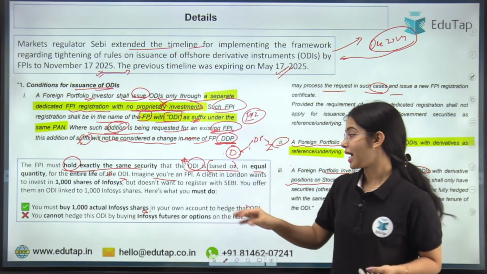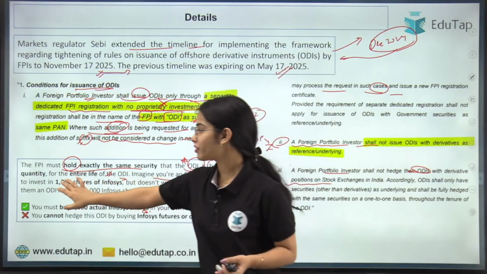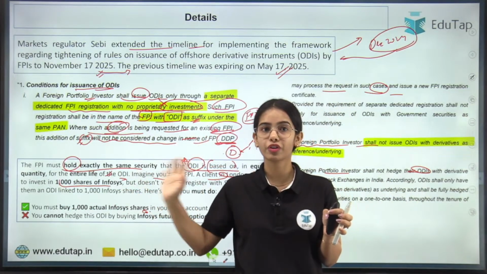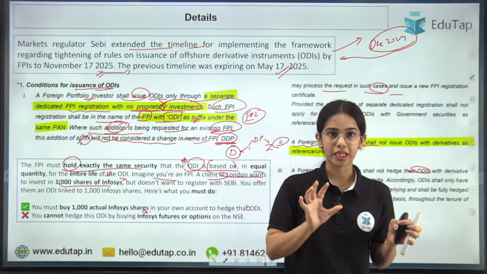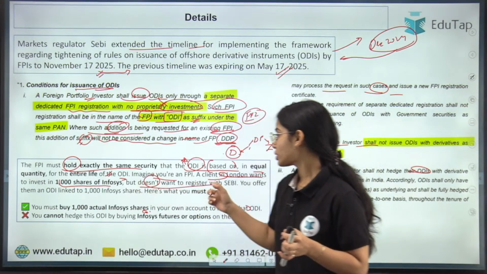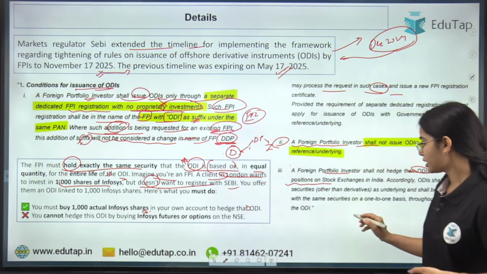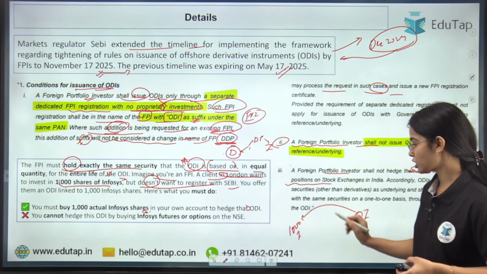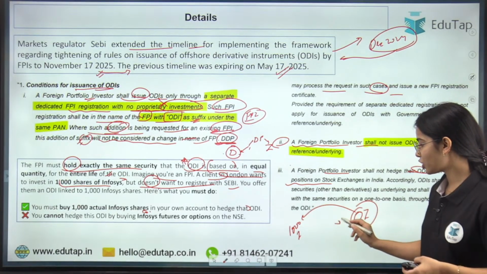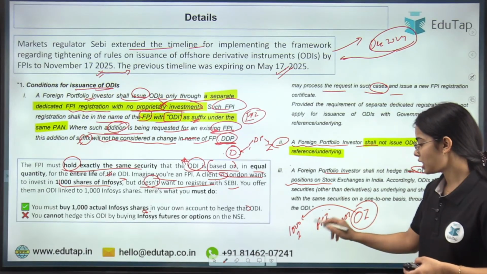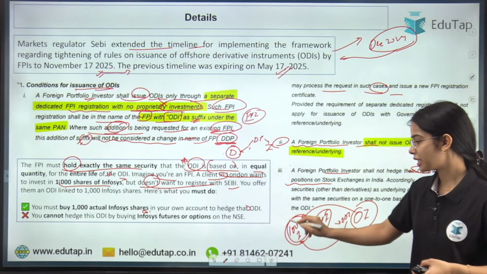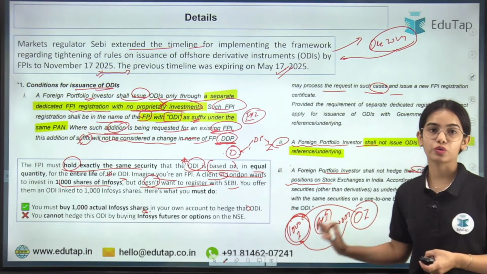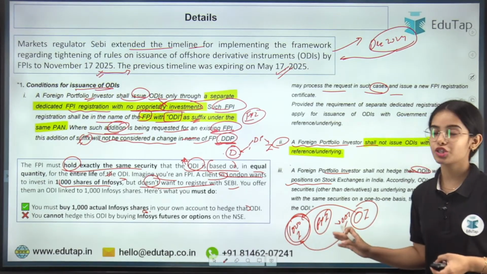Imagine you are an FPI and a client in London wants to invest in 1,000 shares of Infosys. You are issuing the ODI, but the client doesn't want to register with SEBI. So this client in London, the overseas investor, wants to invest in the 1,000 shares of Infosys. The overseas investor is buying the ODI from the foreign portfolio investor. Now this ODI has the underlying of 1,000 Infosys shares, or the ODI is based on the 1,000 shares of Infosys.